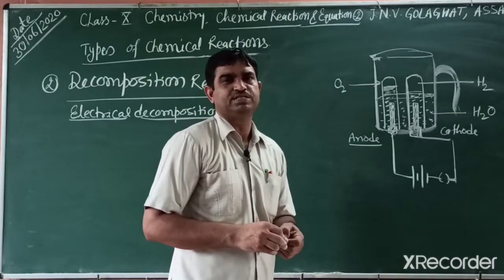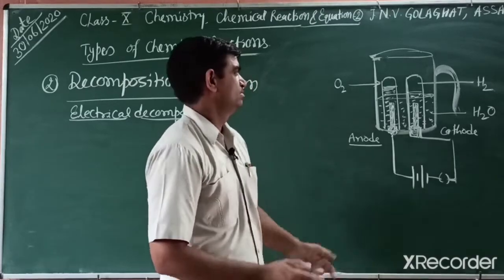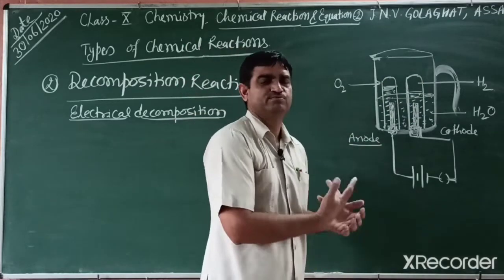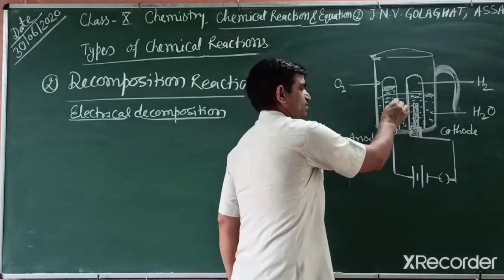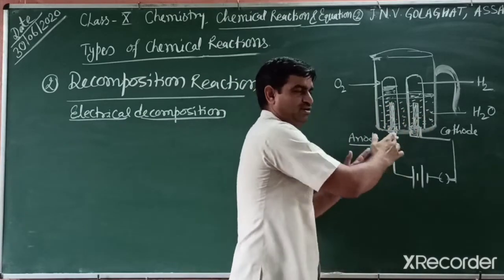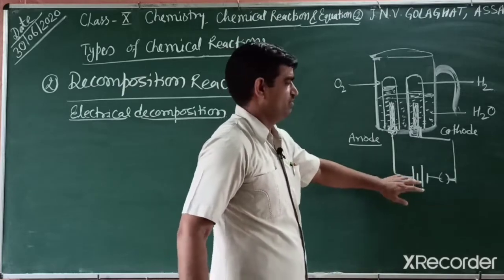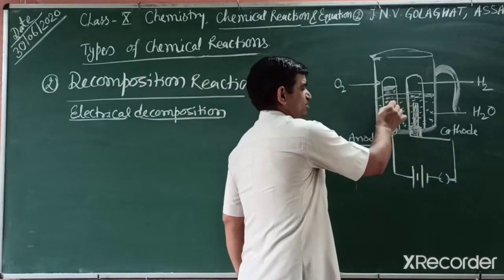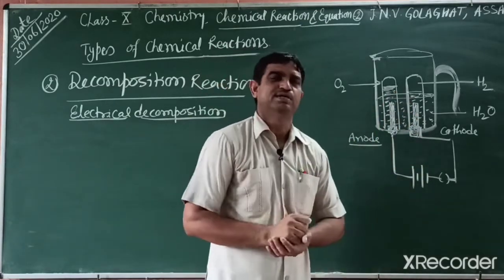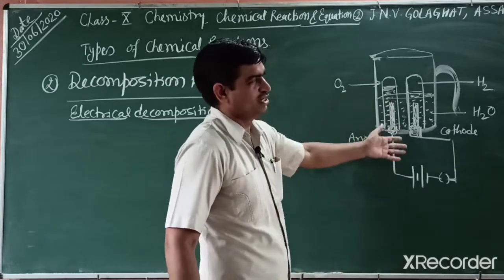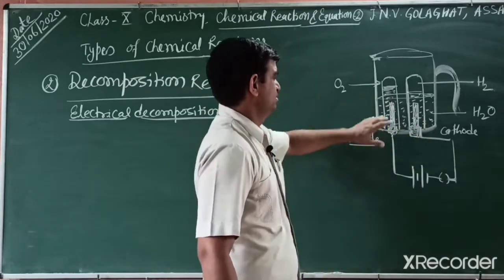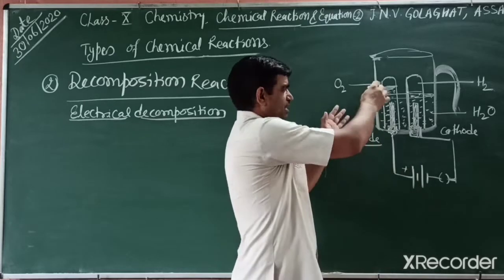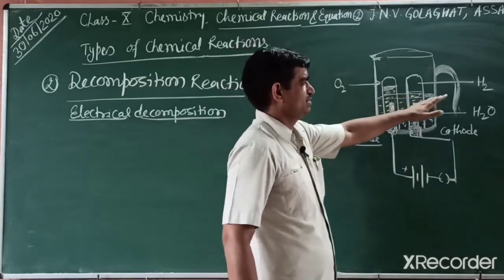Students, another activity we can perform at home. We take a plastic mug. On that plastic mug, by drilling at the bottom, we can make 2 holes, and we put 2 carbon graphite rods with cork and connect them to a battery or charger, and we put 2 test tubes filled with water on these 2 electrodes. What will we observe after some time? On the electrodes some gas releases as bubbles, one side anode, the other side cathode. At the anode a gas collects, that is oxygen. At the cathode a gas collects, that is hydrogen.